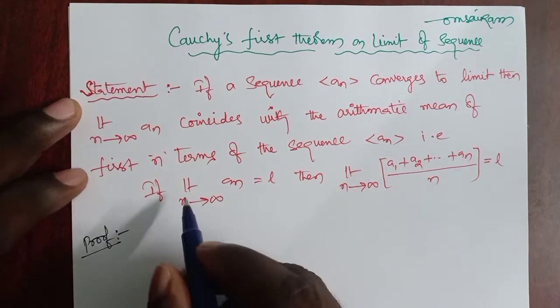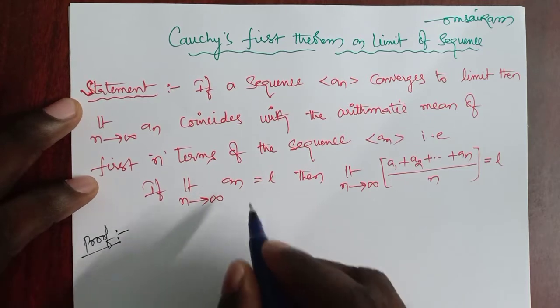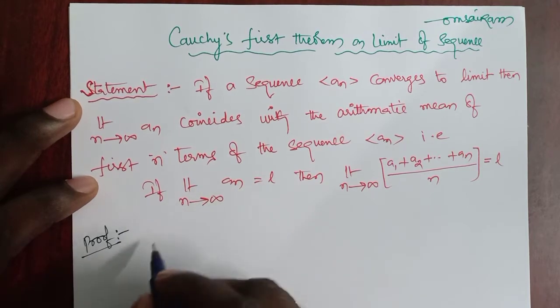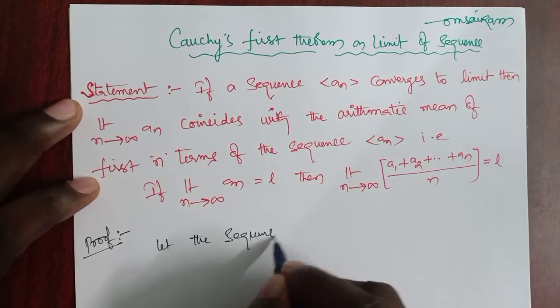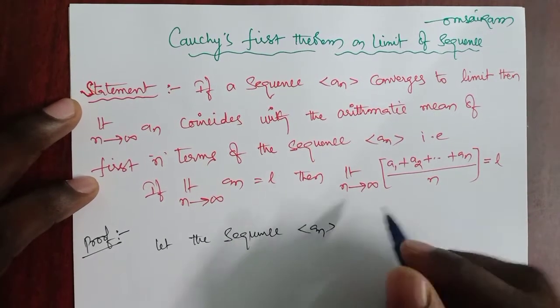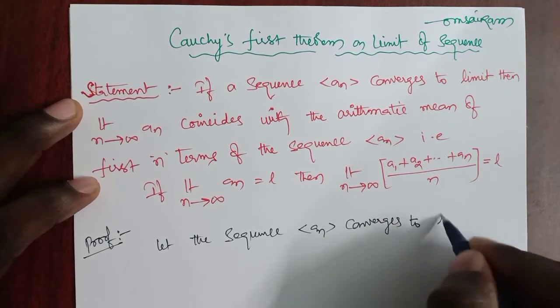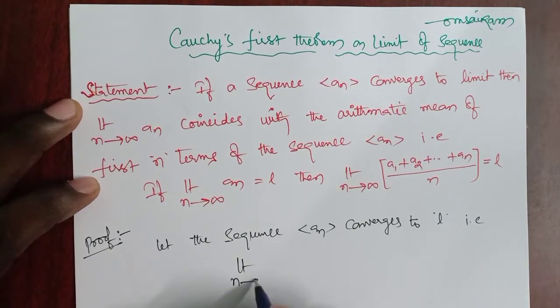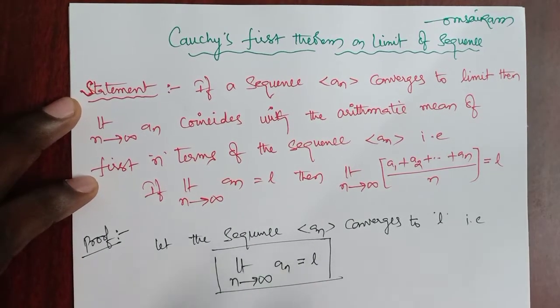Now, what is the given data? The limit as n tends to infinity of an equals L, which means the sequence an converges to L. So let the sequence an converge to L. That means the limit as n tends to infinity of an is equal to L. This is our given value.